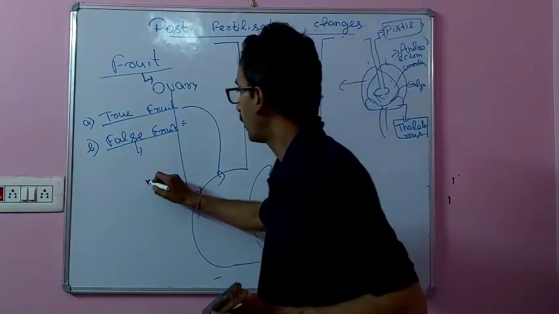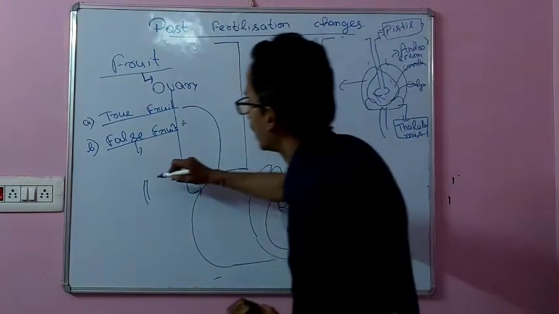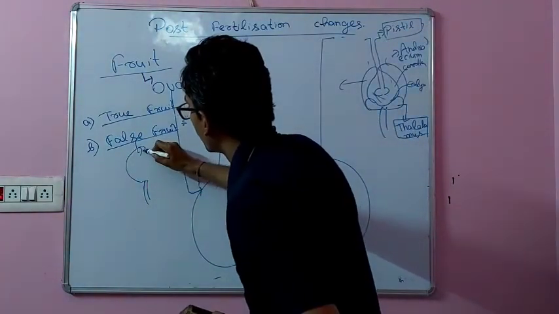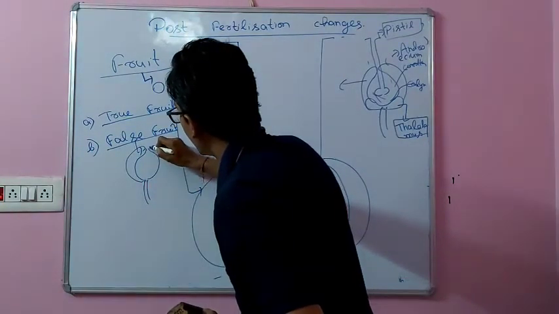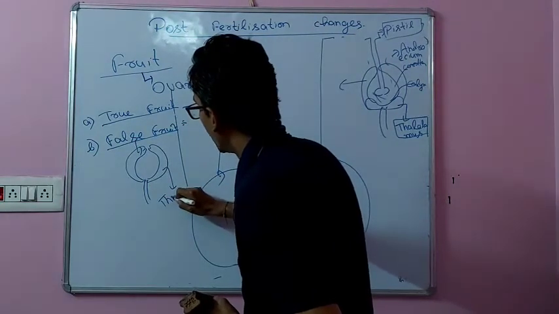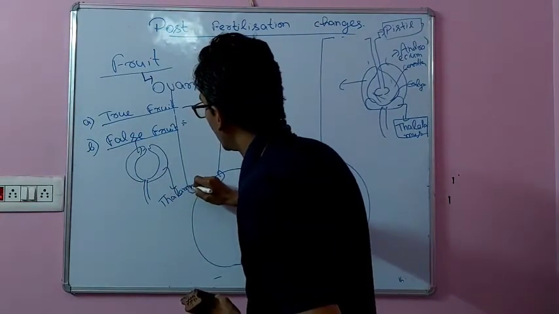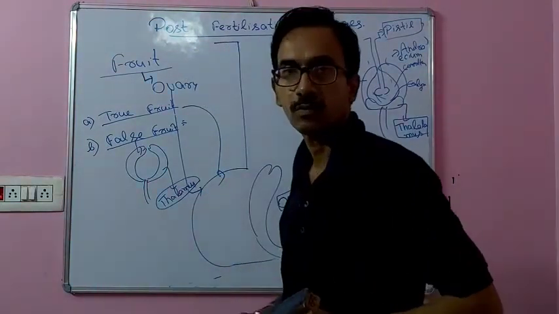In the case of apple, this is the stalk here, and this red color portion is the thalamus. We often consume this part. So when the thalamus becomes the edible part, this is considered a false fruit.